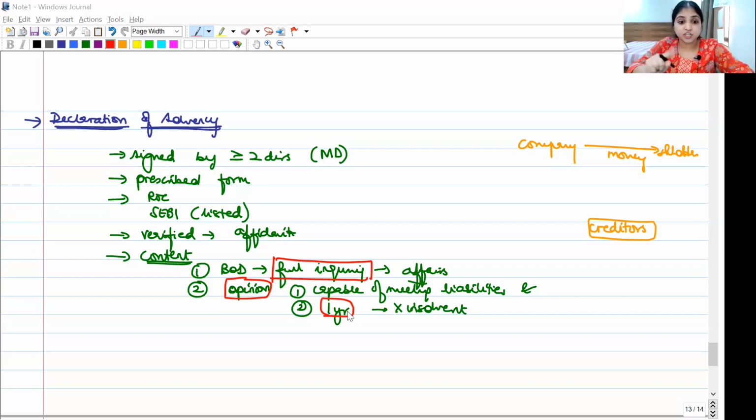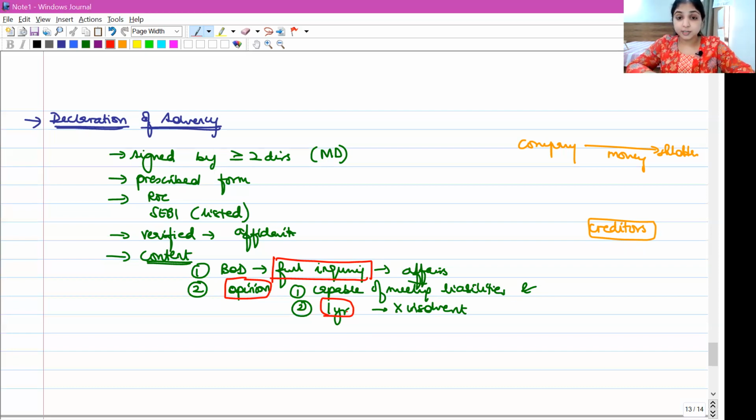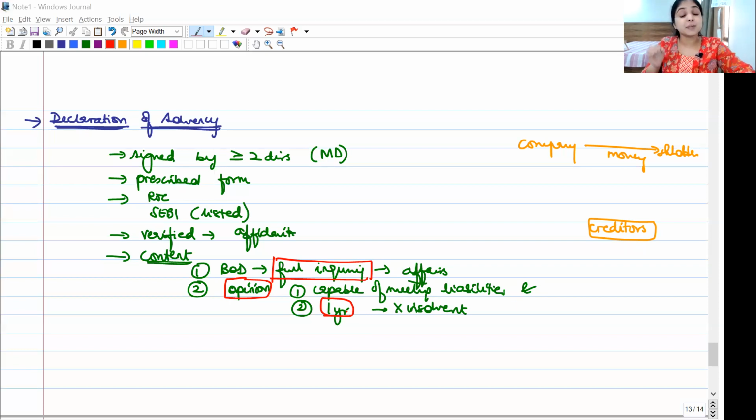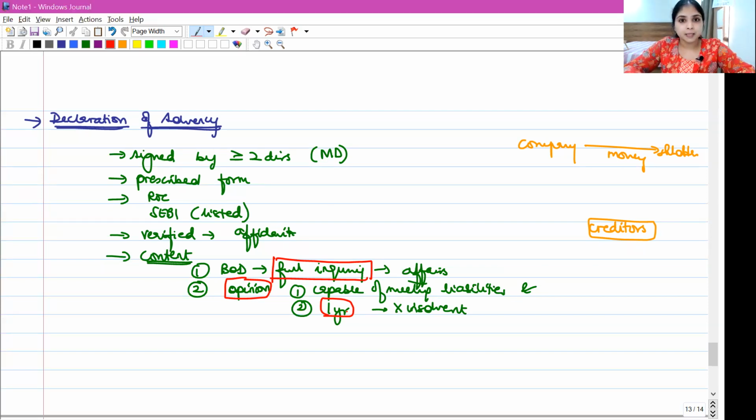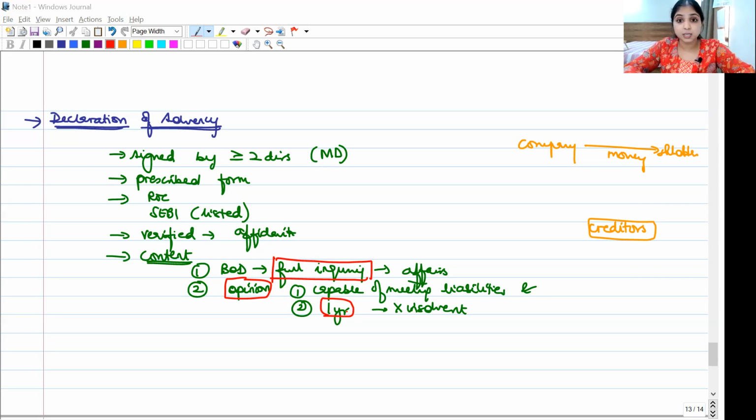These things which I have just boxed in red, important. Board of directors have made a full inquiry into the affairs of the company, and they are of the opinion that the company is capable of meeting its liabilities and will not go insolvent for the next 1 year at least. Clear about this? This is about our understanding on declaration of solvency.